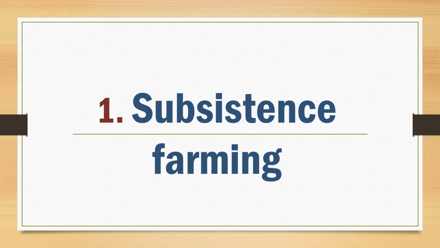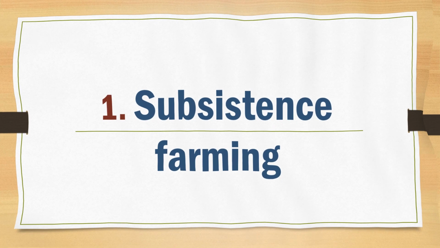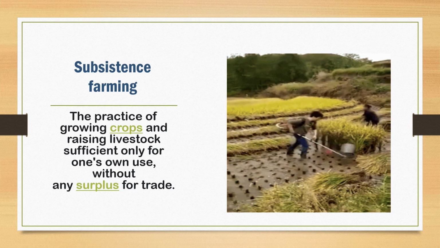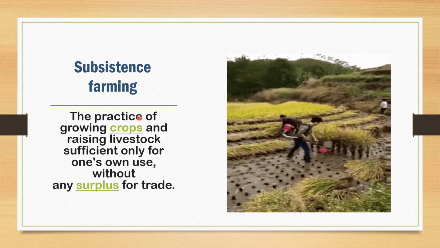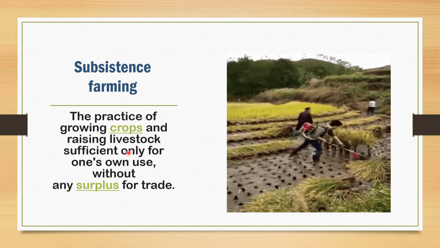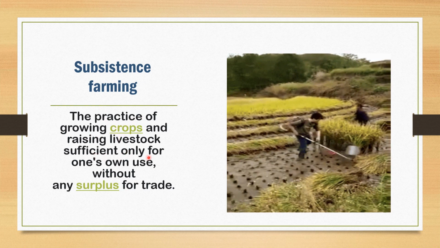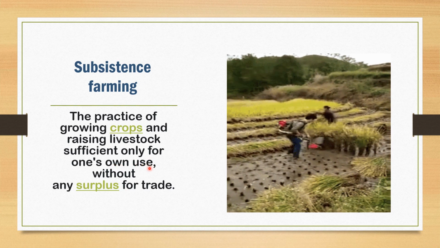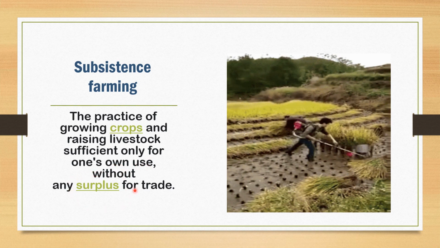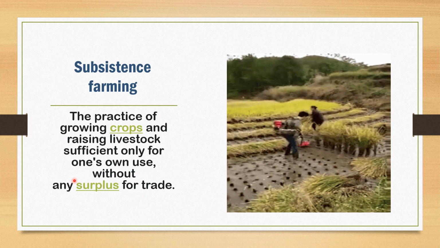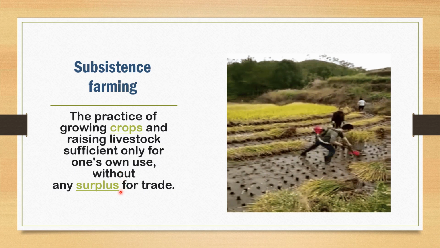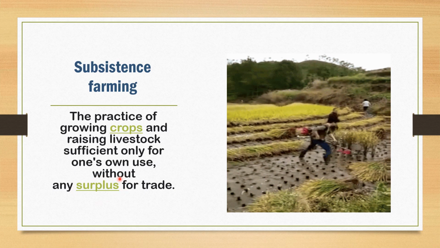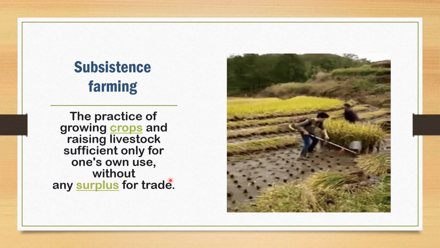So let's talk about subsistence farming. What is subsistence farming? So it deals with the practice of growing crops and raising livestock sufficient only for one's own use without any surplus for trade. So here the farmers are not left with any surplus amount of crops like wheat, paddy or any other crop that they could trade.